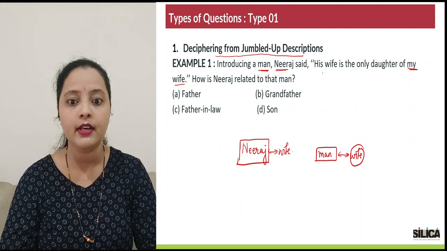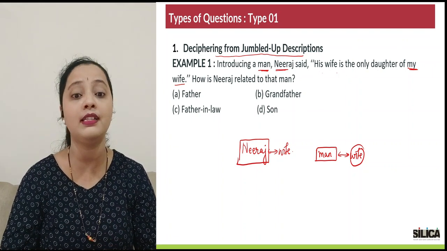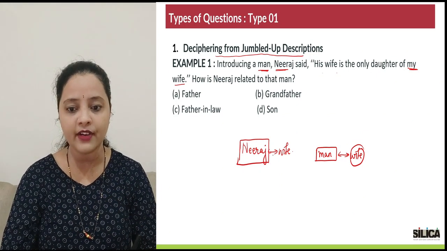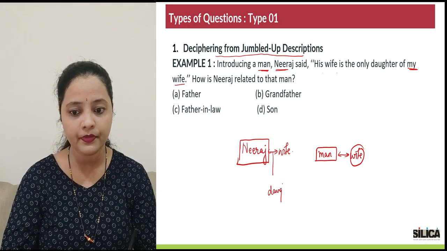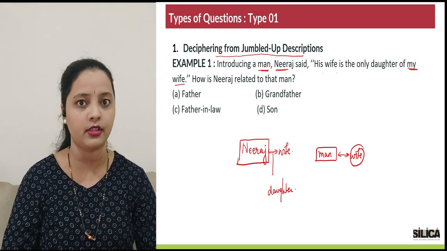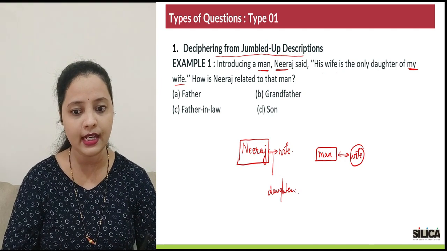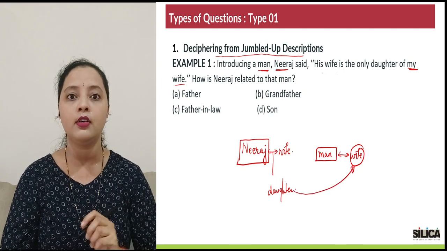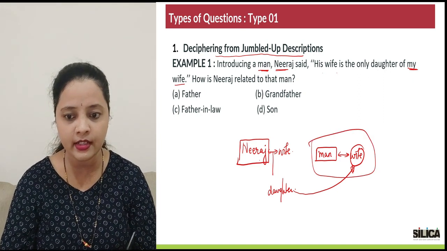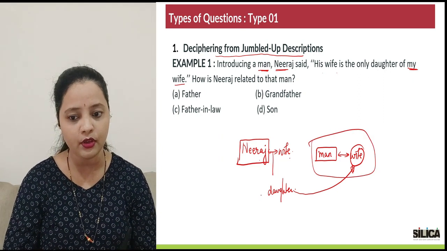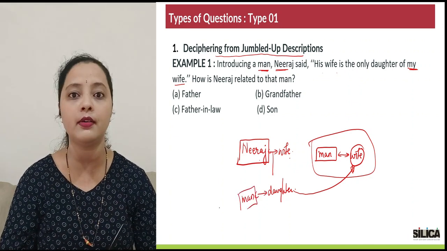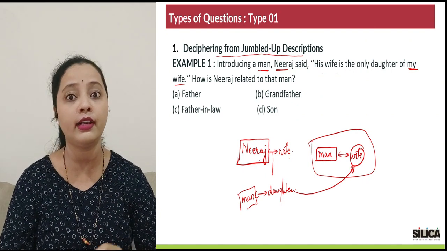So Neeraj said his wife, whose wife? The man's wife is the only daughter of my wife. So Neeraj's wife has a daughter. And this daughter, Neeraj's wife's daughter, that means obviously Neeraj's daughter, correct? And this daughter is actually the wife of the man. So can I basically say this story is not separate, but it's like Neeraj having a wife, then they have a daughter, and this daughter is actually married to the man in our story. So that's the relation that they are trying to tell you in the story.